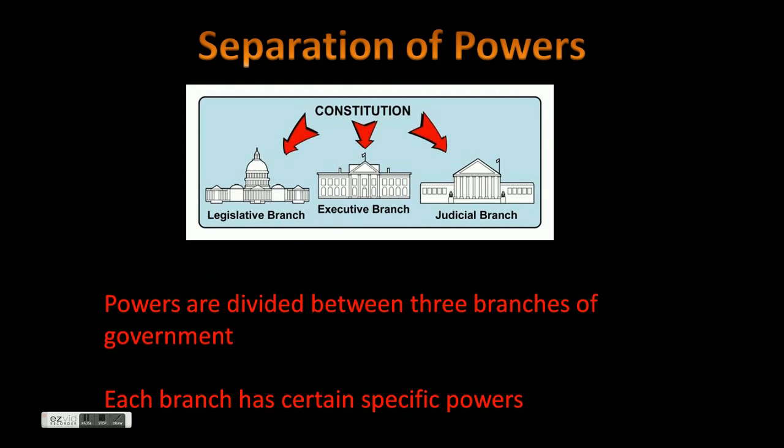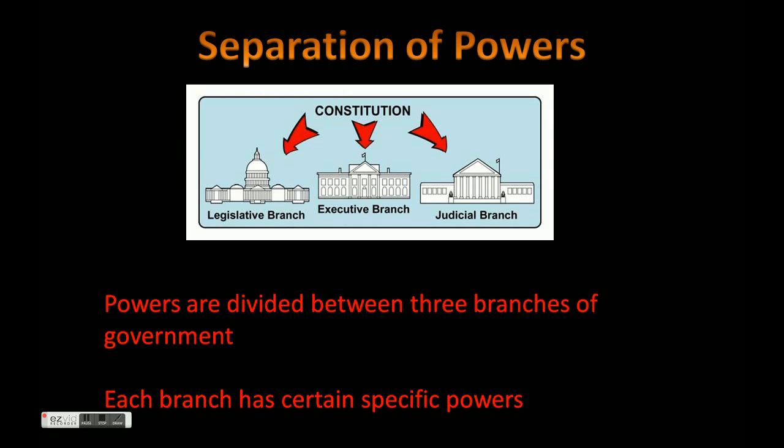You have checks and balances. Each branch of government has the power and authority to oversee the other branches to make sure they're not abusing their powers, limiting the government again. And then finally, you had separation of powers. Each branch of government has specific powers that they have. Again, not giving all the powers to one branch of government, limiting the power of government to prevent the abuse of power.